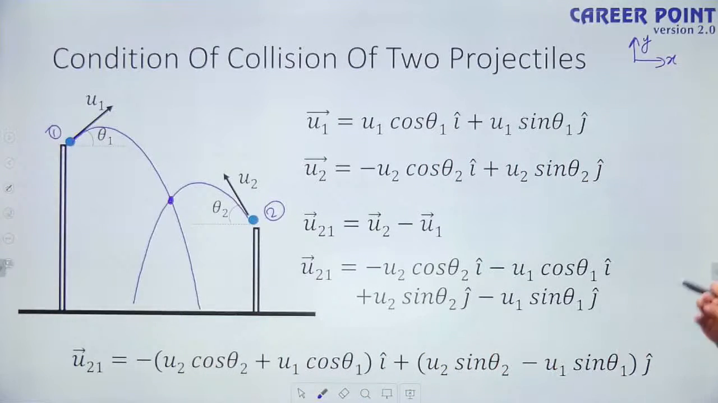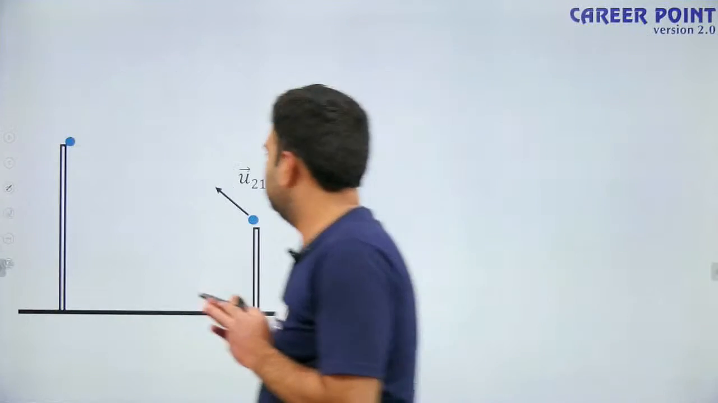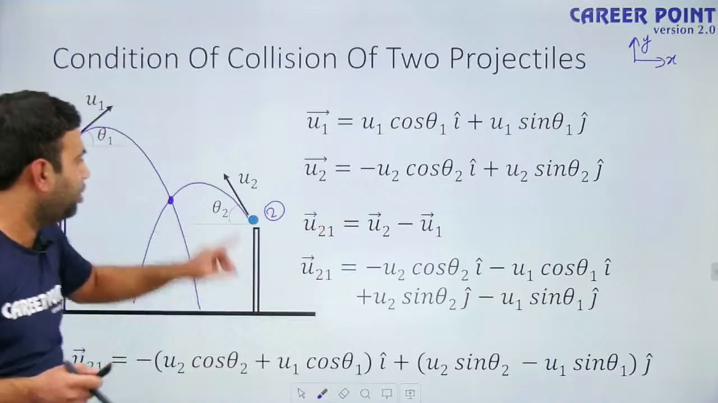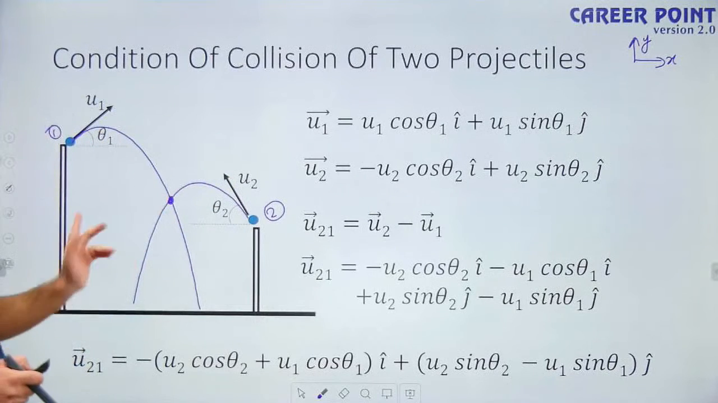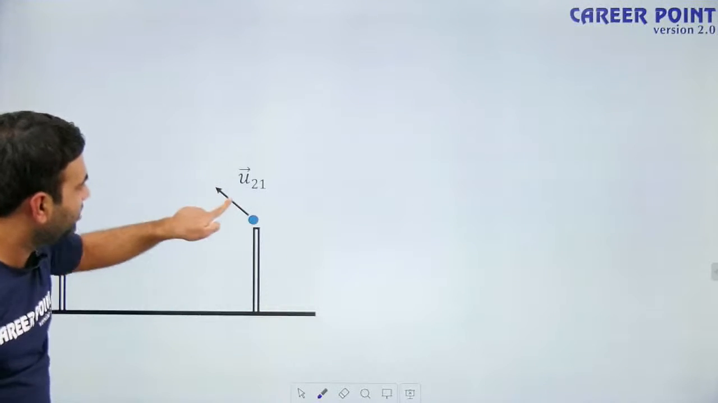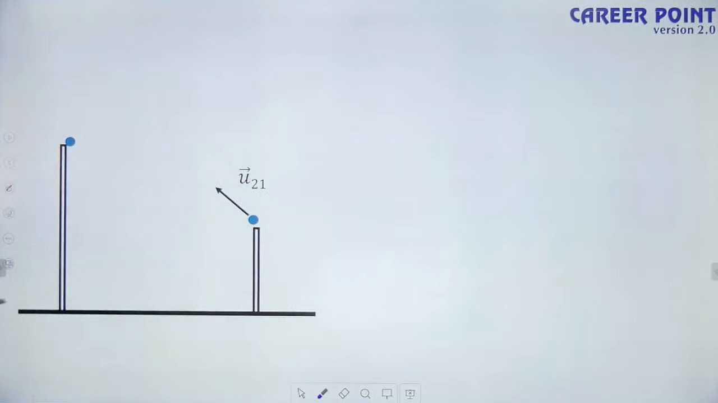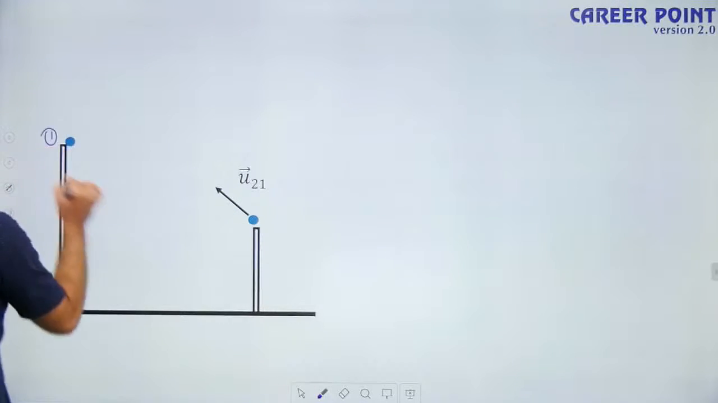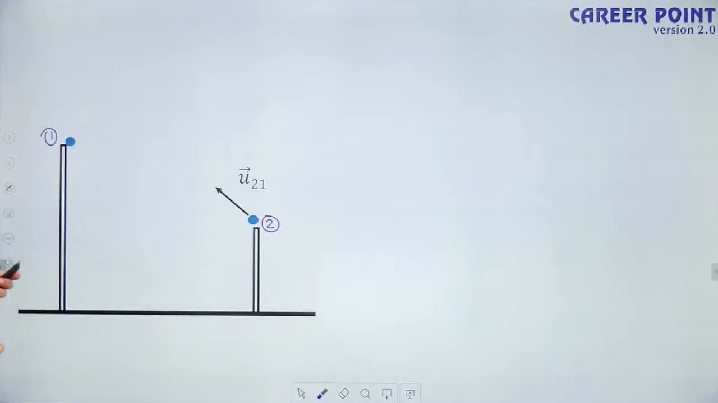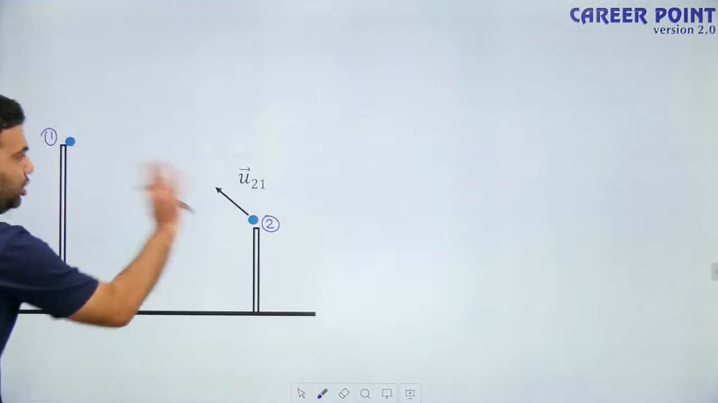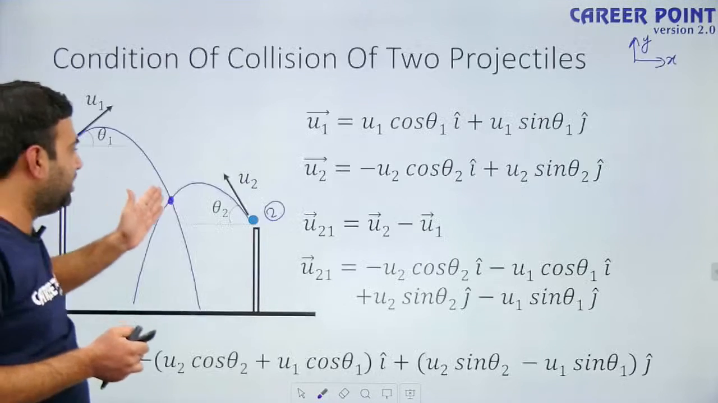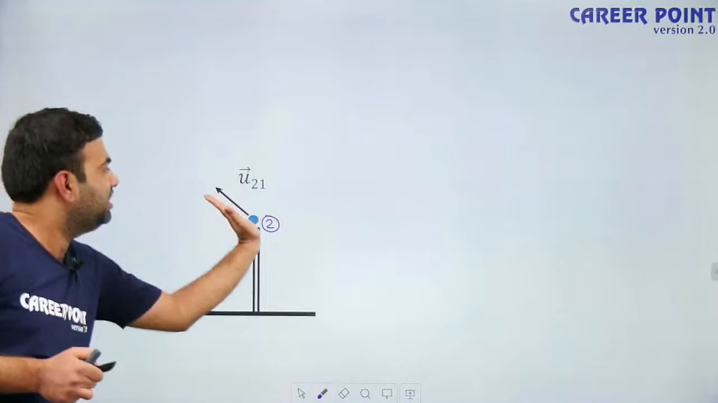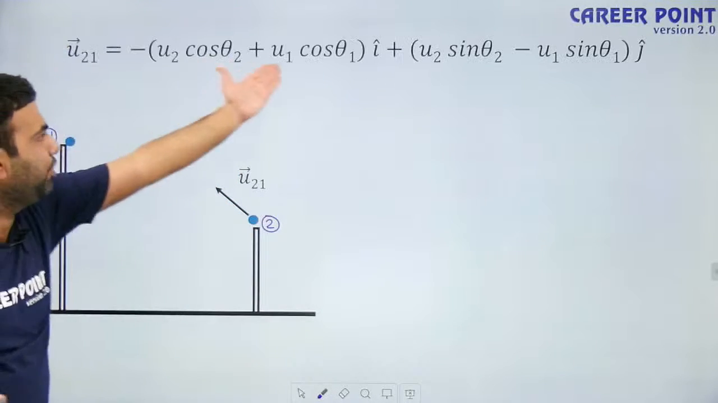Now, see this. There is a difference between u2 and u21. What is u2? u2 is the velocity of the second particle with respect to ground, which is in this direction. And u21 is this, the velocity of the second particle with respect to 1, that means as observed by particle 1. So this is u2 and this is u21. The first particle will think that the second particle is not going in this direction, but it is going in this direction, according to this equation.